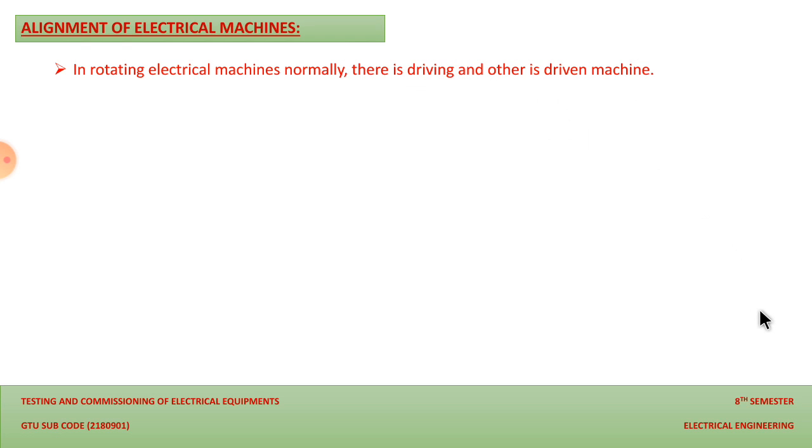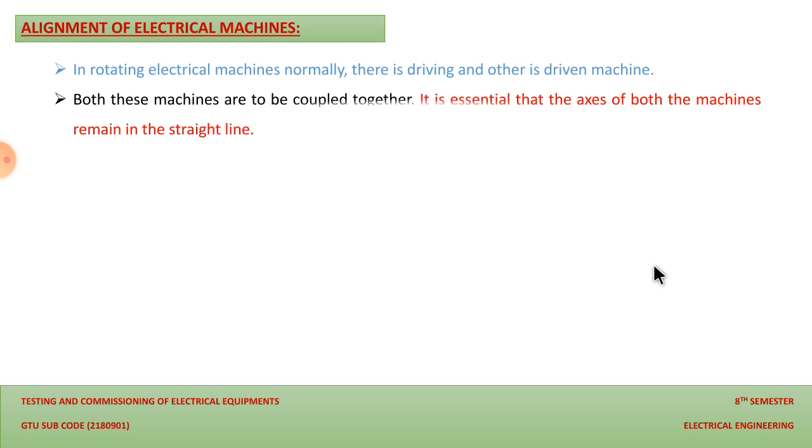If alignment is not proper, then what happens, we are going to discuss in this topic. Both the machines are to be coupled together mechanically, so it is essential that the axes of both the machines remain in a straight line. What happens if the axis between the driving machine and the driven machine is not proper, let us discuss.